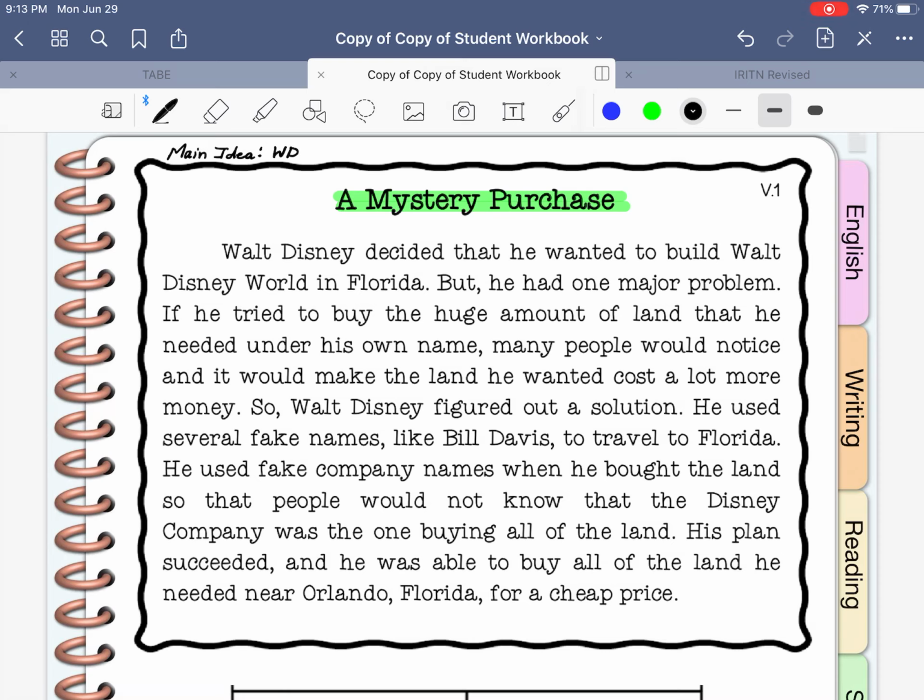Walt Disney had a problem purchasing land. But he came up with a creative solution.